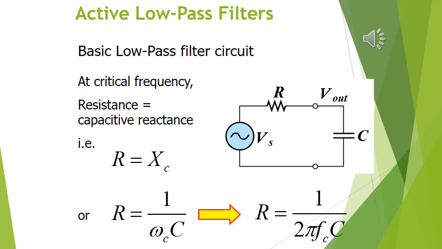So we replace R with XC in the equation, and we get XC is equal to 1 over 2 pi FC, or R is equal to 1 over 2 pi FC for the filter. F is the critical frequency in this equation.